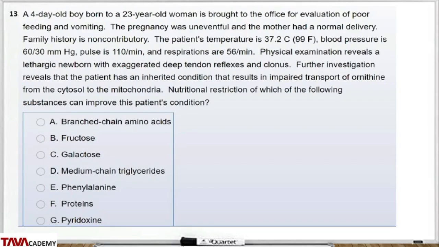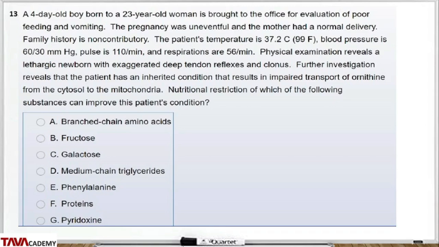Question 13 says, a 4-day-old boy born to a 23-year-old woman is brought to the office for evaluation of poor feeding and vomiting. The pregnancy was uneventful and the mother had a normal delivery. Family history is non-contributory. The patient's temperature is 37.2 degrees Celsius. Blood pressure is 60/30 millimeters of mercury. Pulse is 110 beats per minute.